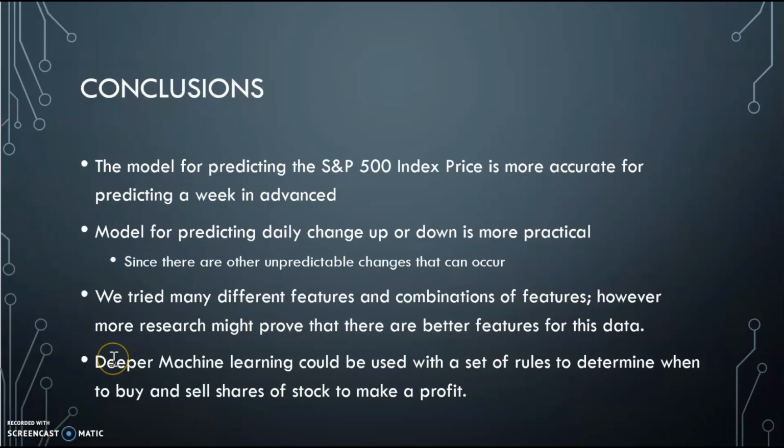Deep learning could also be used with a set of rules to determine when to buy or sell shares of stock to make a profit. Once this model is improved, that would be the next step. Based on that, there would be some assumptions that the model would have, such as the total capital available, and making sure trades are made with the closing price each day.